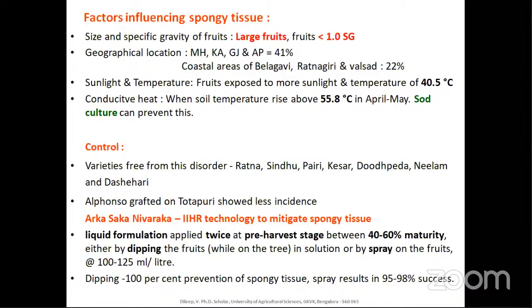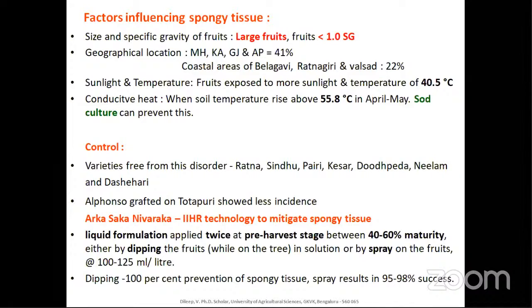So what is the best and easiest method to control this? It is soil culture, mulching with grass. When mulching with grass is done, the soil temperature will be cooler, and this conductive heat can be prevented. So, control of this spongy tissue.